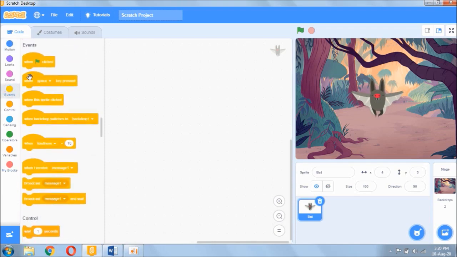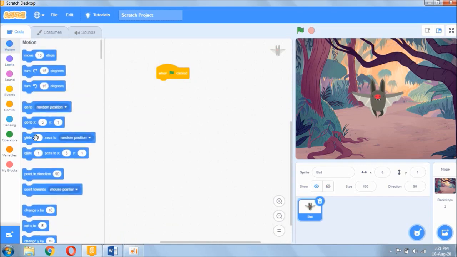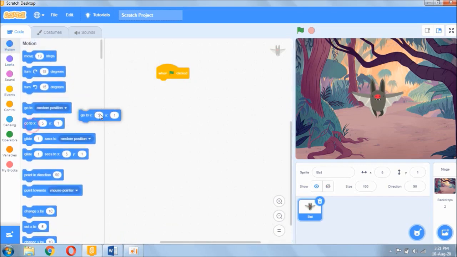So go to events and drag out when flag clicked. Go to motion and drag out the go to XY block. If you want a sprite to be at the center, your X should be 0 and your Y should be 0 too. That will make my sprite start from the center.